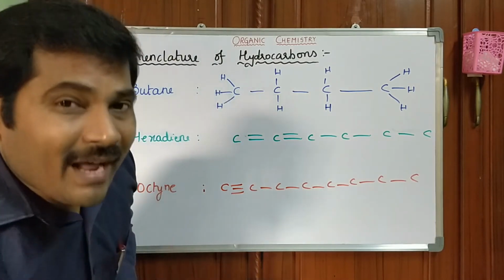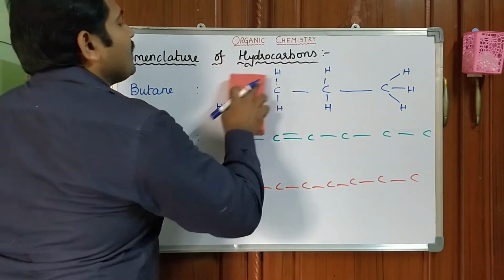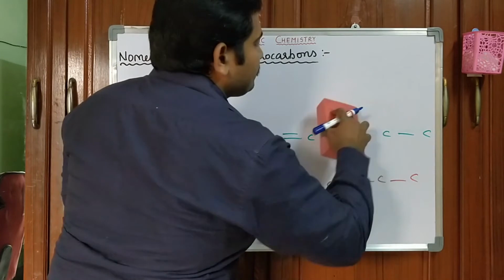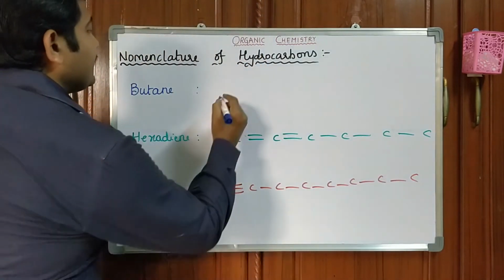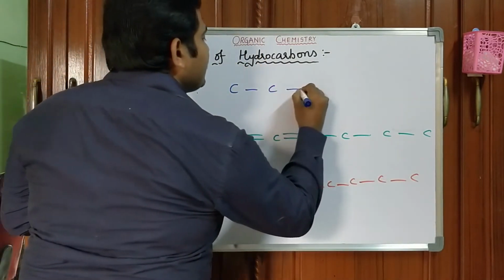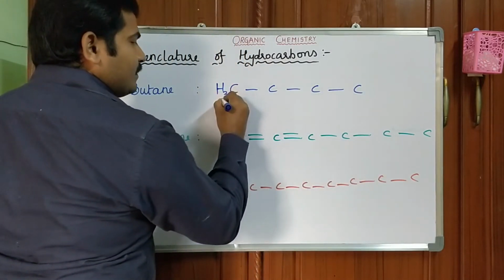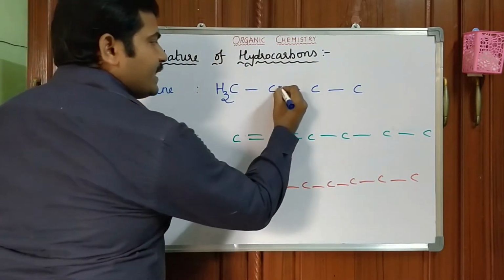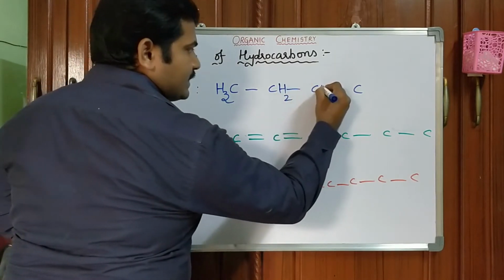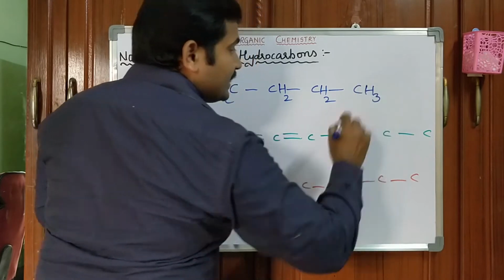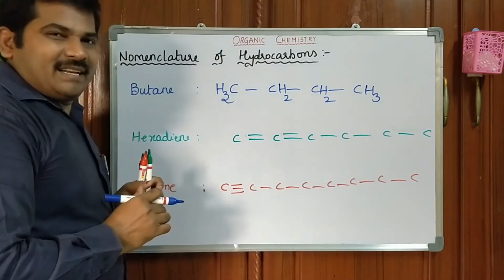Or you can write another representation. In the same skeleton, how many hydrogens are here? CH3. Here how many hydrogens? 2 hydrogens. Here how many hydrogens? 2. Here 3. This is the chain representation.